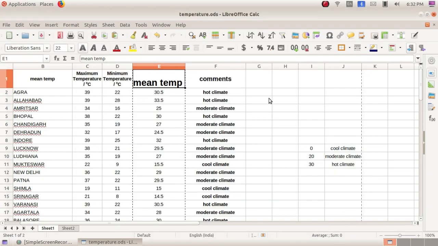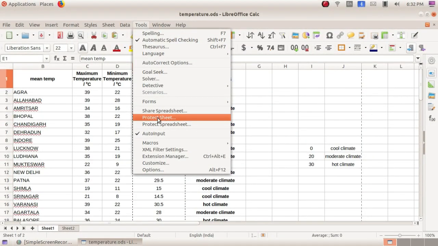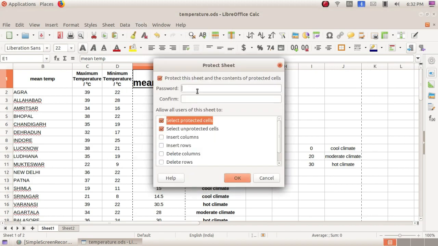And next is how we can protect our sheet. Using this tools option we have protect sheet. Select it. Here you have the password option. You can give the password, and here also you can use the password and click OK.